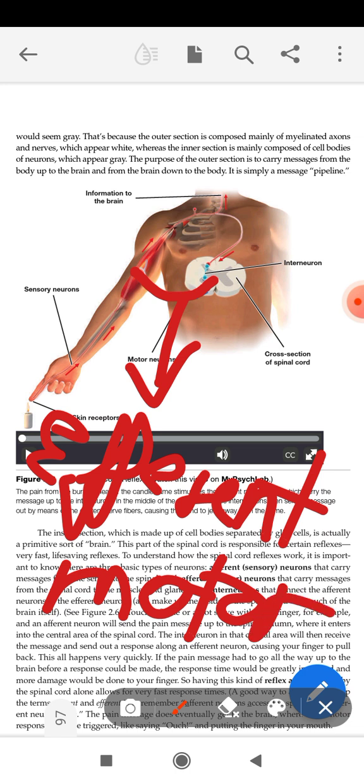Efferent may also be regarded as motor neuron. So what is a motor neuron? A motor neuron carries signals from the spinal cord to the muscles. And what is a sensory neuron? A sensory neuron carries information from the senses to the spinal cord.